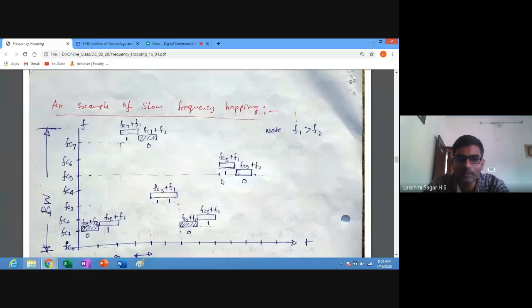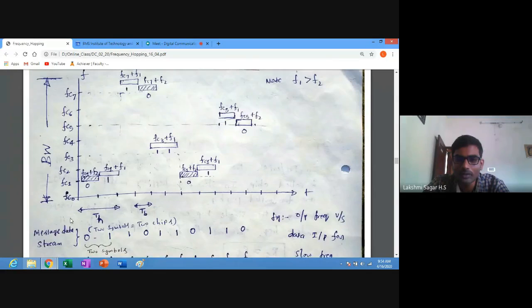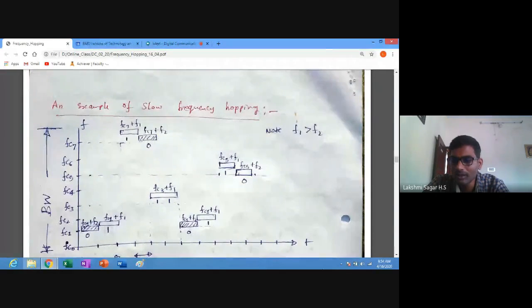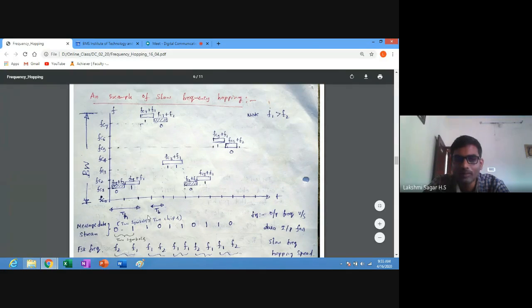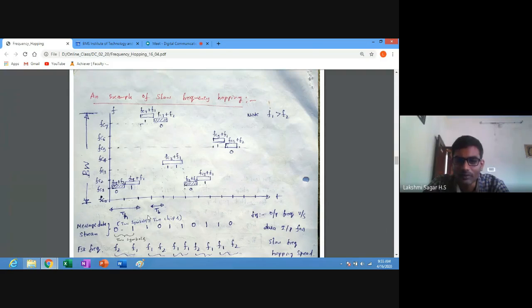Next, this is one example of slow frequency hopping. You must understand this one properly, because definitely they will ask one problem related to either slow frequency hopping or fast frequency hopping. You must understand how to allot the frequencies with respect to the slots. Here we can see FC0 to FC7, so there are 8 different frequency hopping signals, FC0 to FC7.